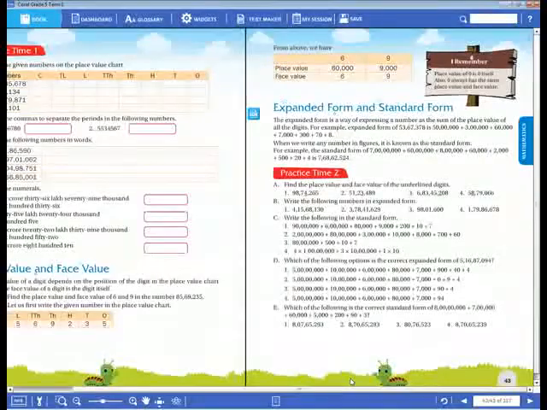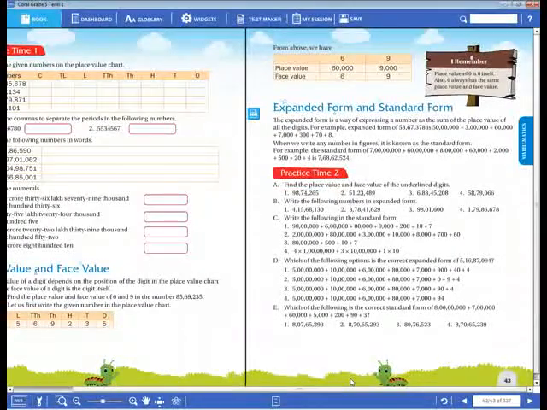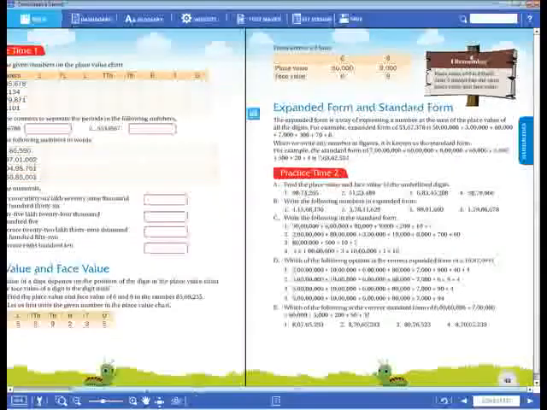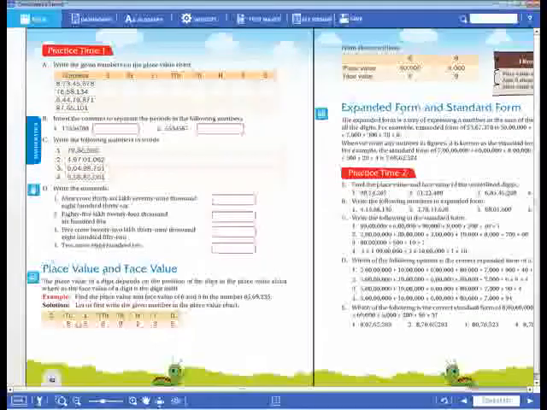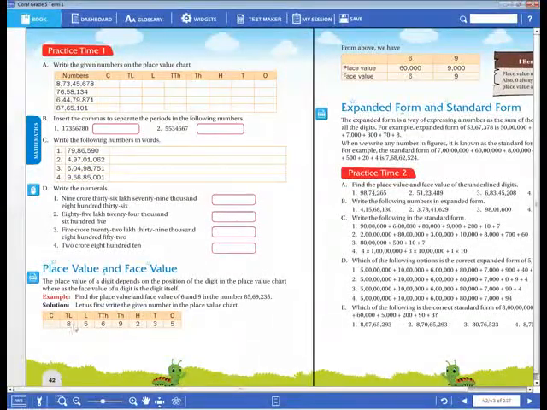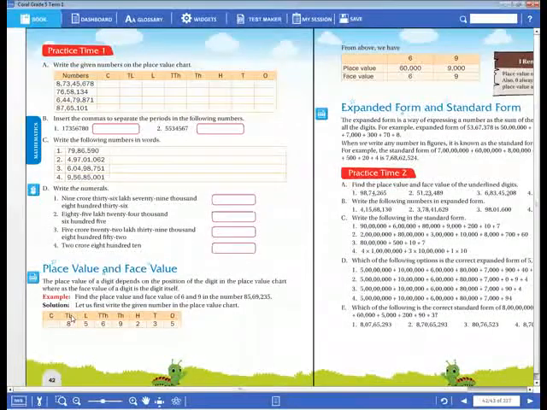Okay, dear children. Now next, expanded form and standard form. How do you write the expanded form of any given number? For example, this number is there, 85,69,235. We have to start from the left side, from the starting digit. What is the starting digit here? 8. 8 is in which place value here? 10 lakhs. So you have to multiply 8 with 10 lakhs.